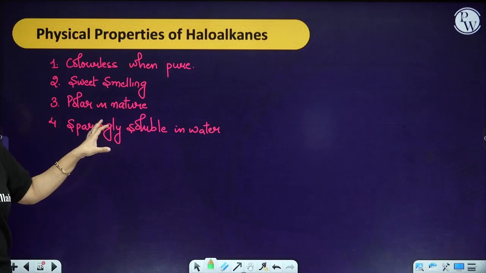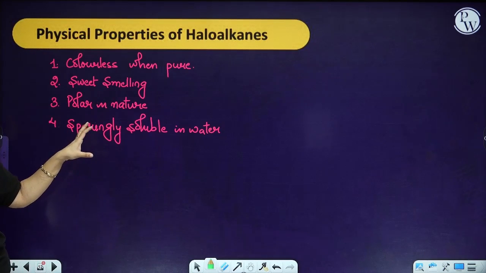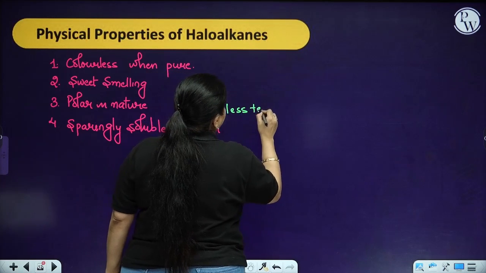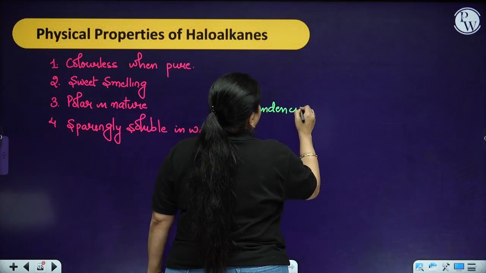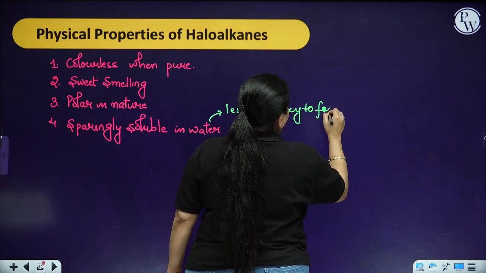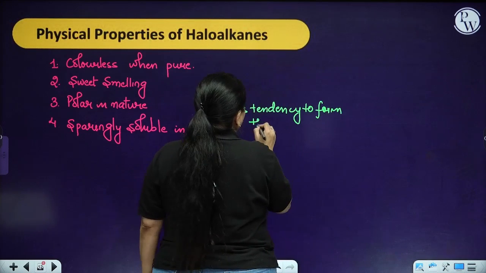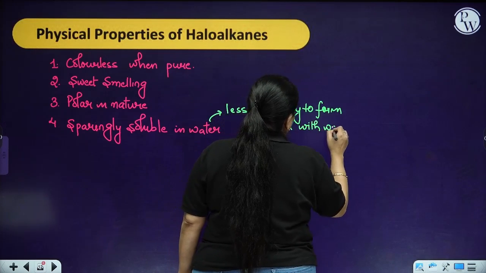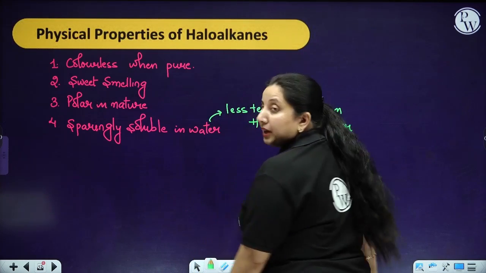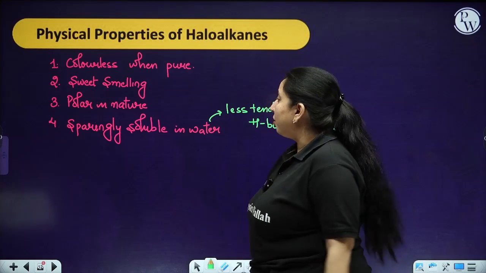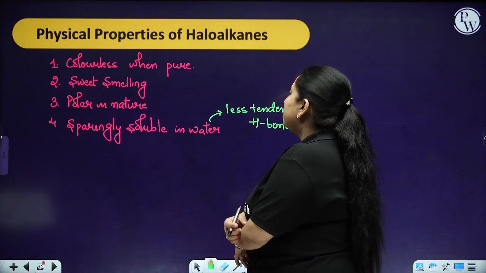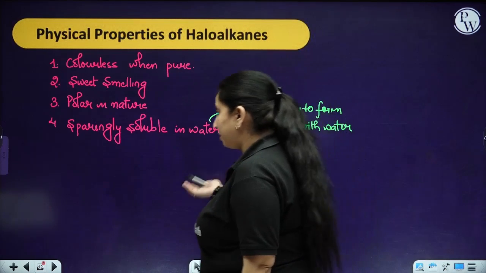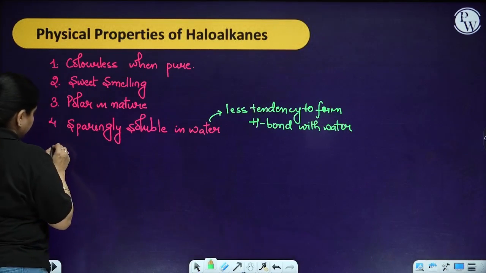So when you cannot provide the energy, they are going to have less tendency to form hydrogen bonds with water. Because we cannot provide a lot of energy to break the bond of the haloalkane, they will not form hydrogen bonds with water, so therefore they are going to be less soluble.